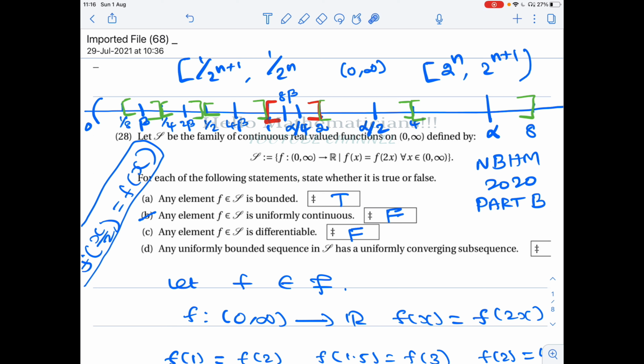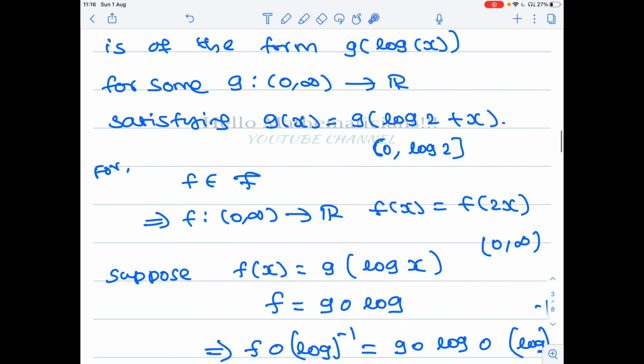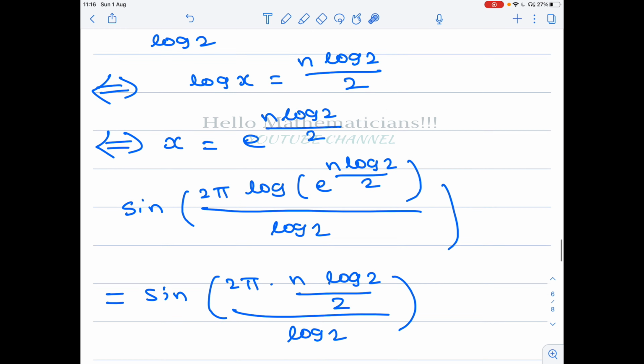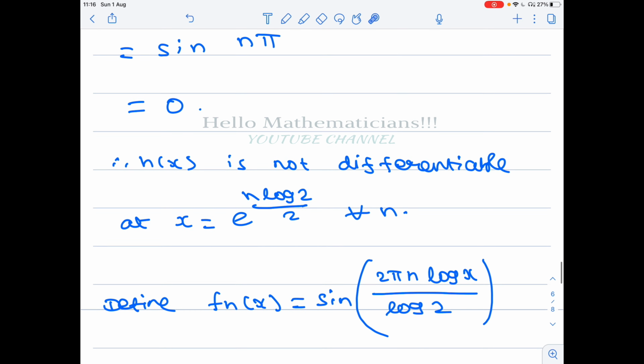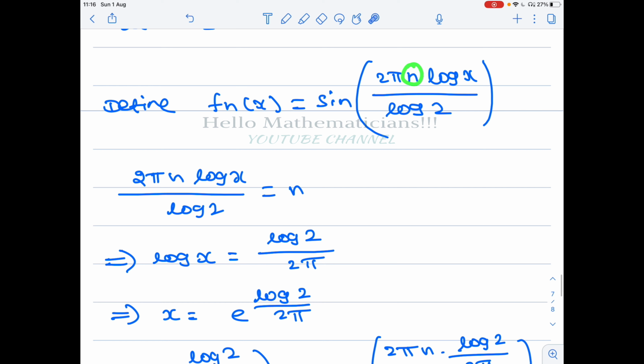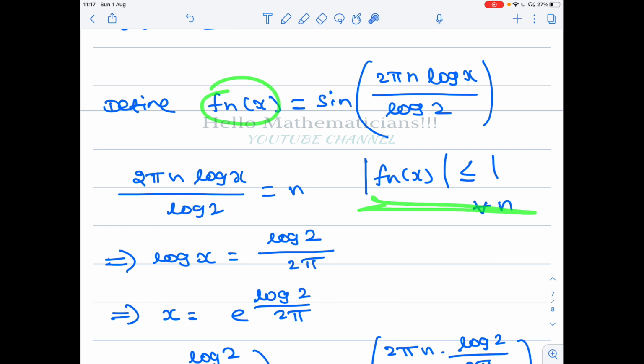Now the fourth option says that every uniformly bounded sequence in F has a uniformly convergent subsequence. Let's see whether that option is true. That is a much simpler option compared to the other options. So we define a sequence of functions f_n of x, f_n of x equal to sine 2 pi n log x by log 2. Then modulus of f_n of x is less than or equal to 1 for all n. Why? Because we have a sine here, mod sin x less than or equal to 1. Therefore, f_n of x is uniformly bounded by 1.